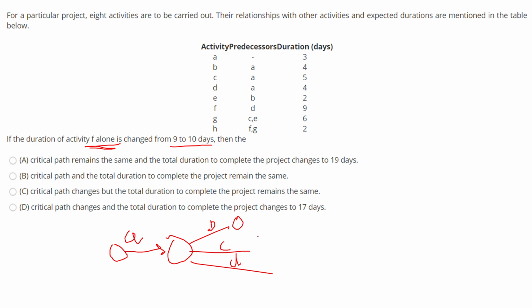All right, then after B you are getting E, and after D you are getting F, and C, E are together, sorry. So what will happen is C, E will come like this.